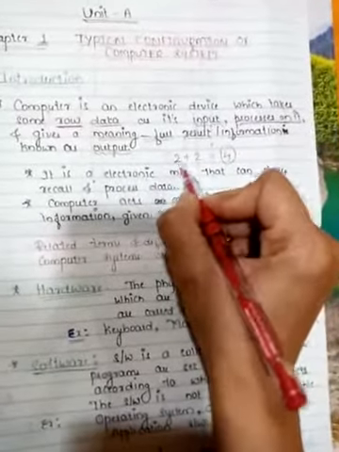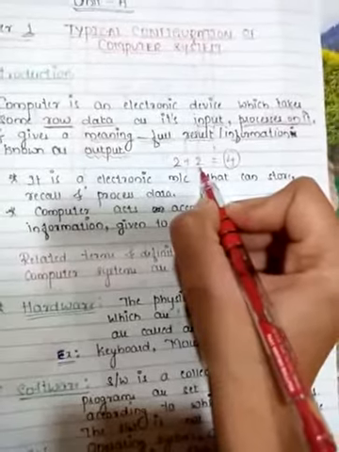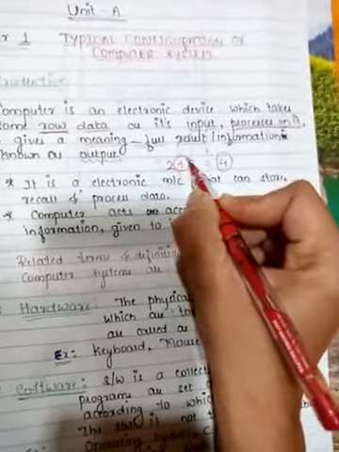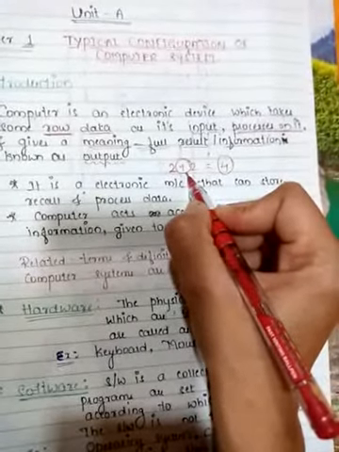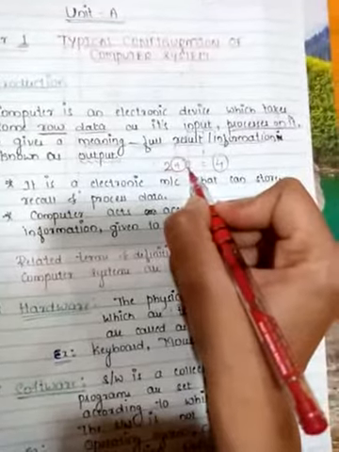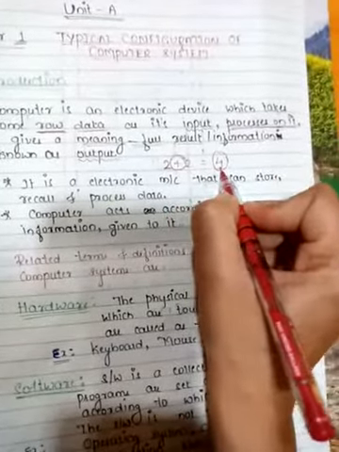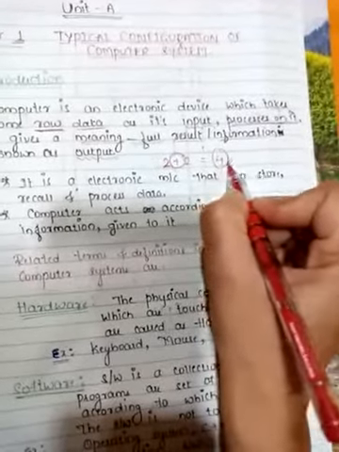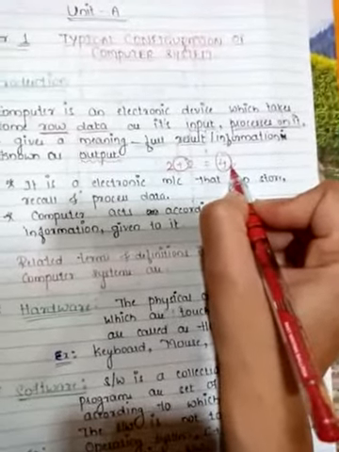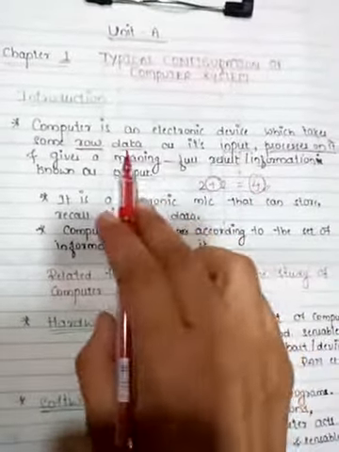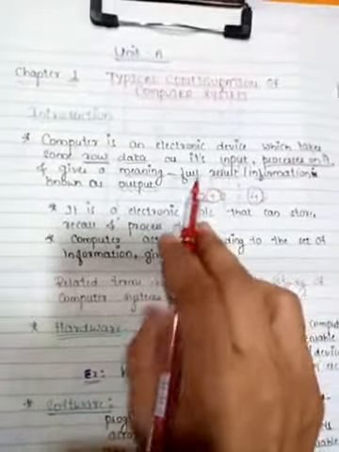This 2 and this 2 are raw data, plus is the processing or instruction which is performed on these two raw data. Whatever result or outcome has come is called information, or which we will call as an output. Is it clear, students? Yes.